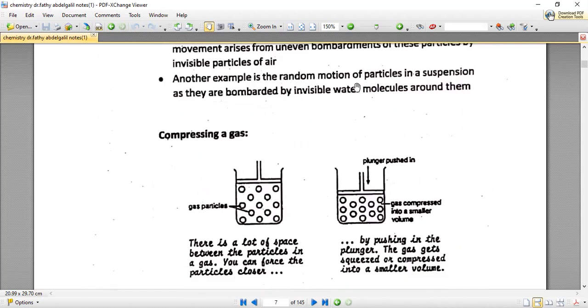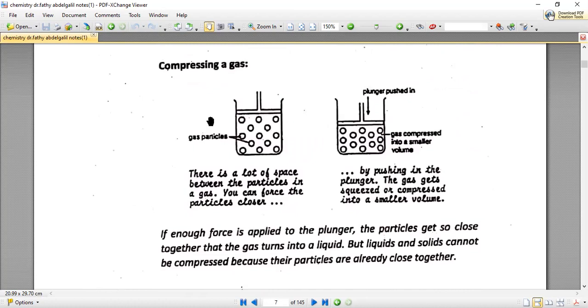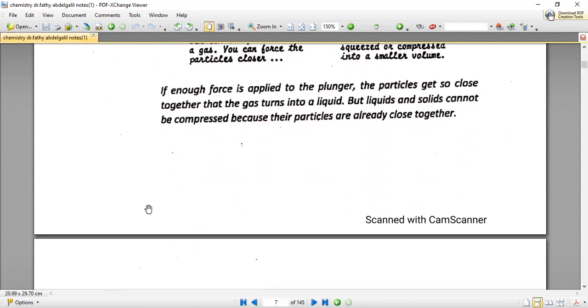Another example is the random movement of particles in a suspension. If you have a suspension like orange juice, you will find that particles inside this orange juice are moving randomly because they are bombarded and colliding with the invisible water molecules around them. This part we discussed last time: gases can be compressed because there is a relatively large distance between particles, but liquids are very hard to compress and solids cannot be compressed.